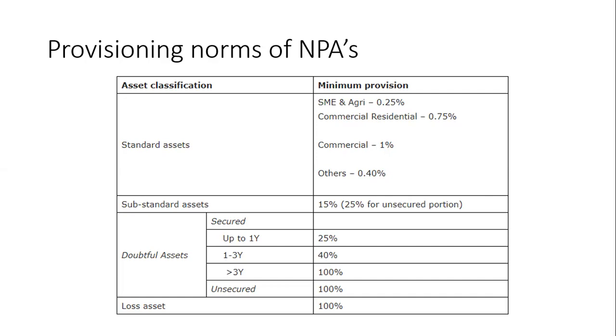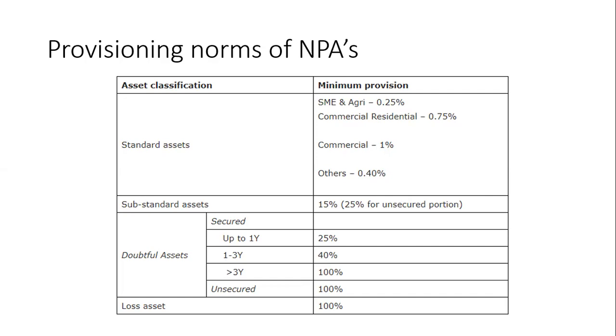These are the RBI norms for NPAs. If we talk about the unsecured loan, we have to make 100% provisioning. If it is up to 1 year, then also 100%. 1 to 3 years, then also 100%. More than 3 years, then also 100%. So in unsecured, if it is up to 1 year, then also we have to make 100% provisioning.